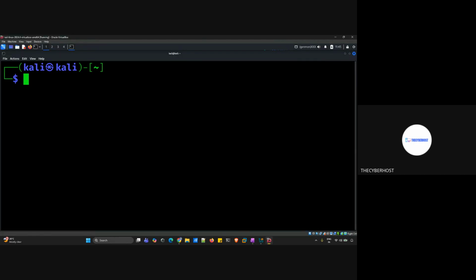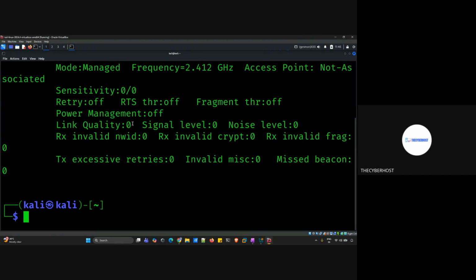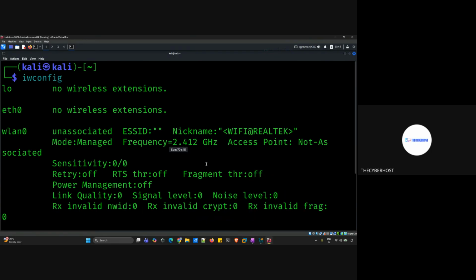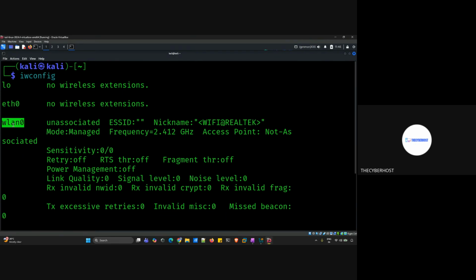Now, what is the command to put that adapter in the monitor mode? It is very simple. We just need to use the command, which is sudo airmon-ng start, and then we give the adapter, which is wlan0. How to verify which adapter you're using? You can just type iwconfig, and this way you can know the adapter. iwconfig. You can see this one is already there. So that is the reason I was saying it. We can get to know this way also.